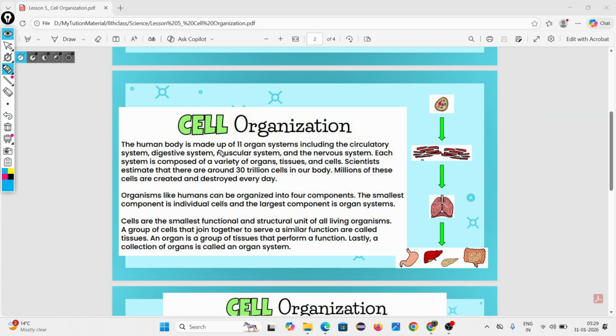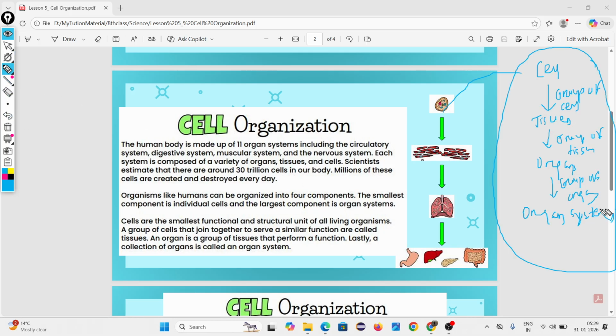The human body is made up of 11 organ systems. How many organ systems? Look at the last things. That means in human beings, cells group together to form tissue. Yes. Tissues group together to form organs. Yes. Organs group together to form organ systems. Yes. Then in total, how many organ systems are found in the human body?